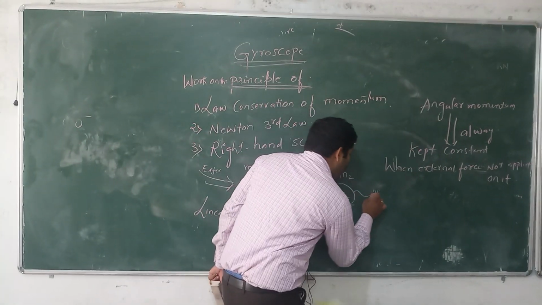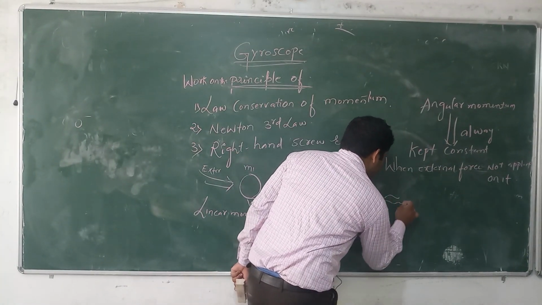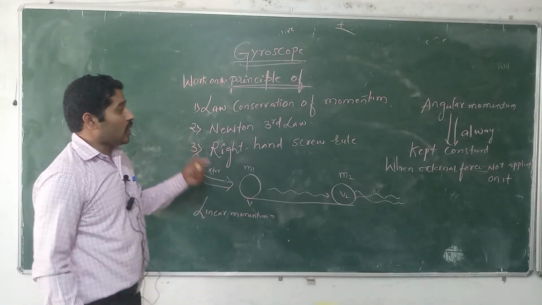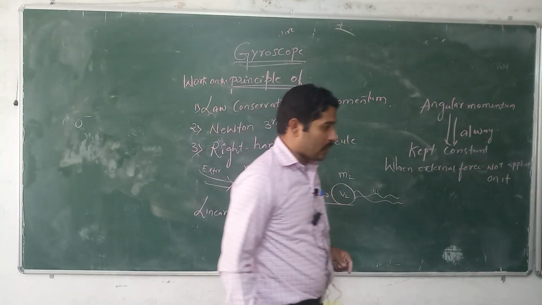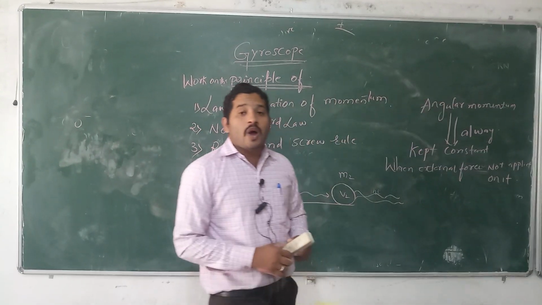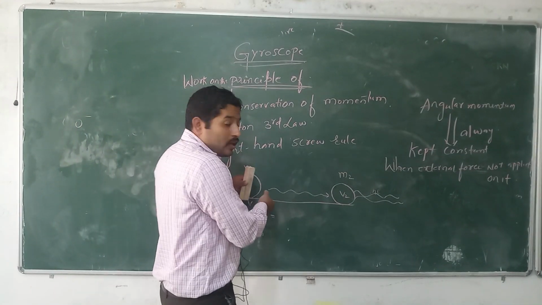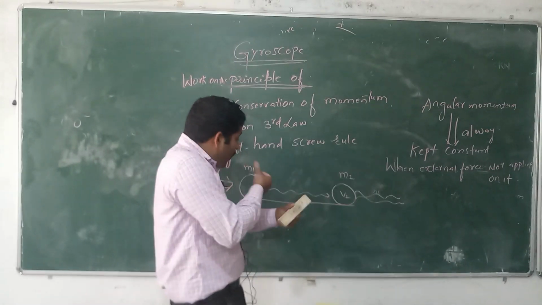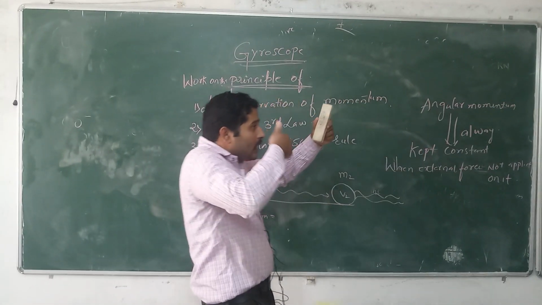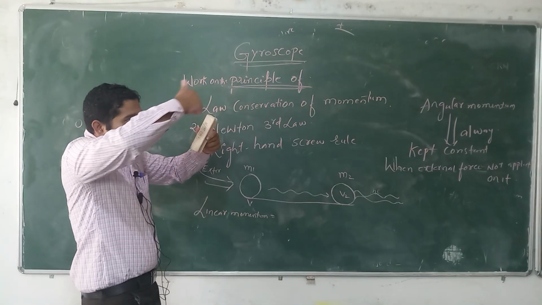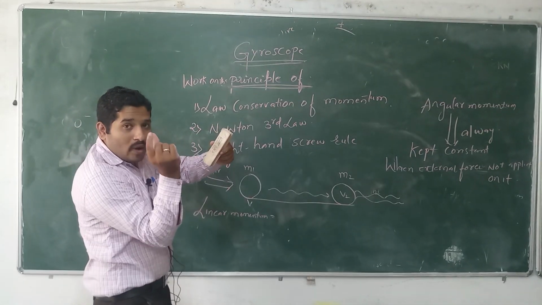Again, the same amount of energy will transfer. This type of process we can call the law of conservation of linear momentum. But for the law of conservation of angular momentum, the same thing is happening. This mass is moving in a circular path. At that time, one mass is